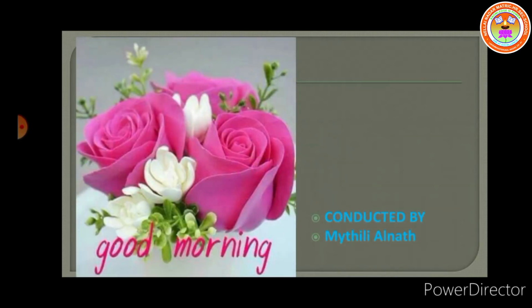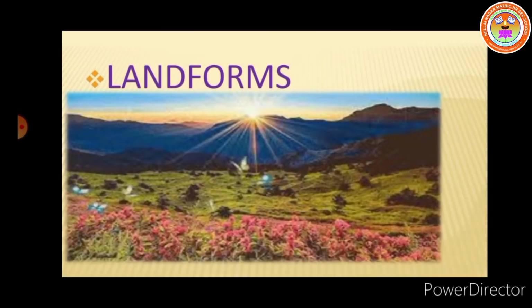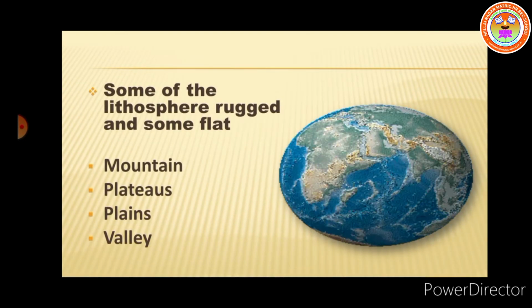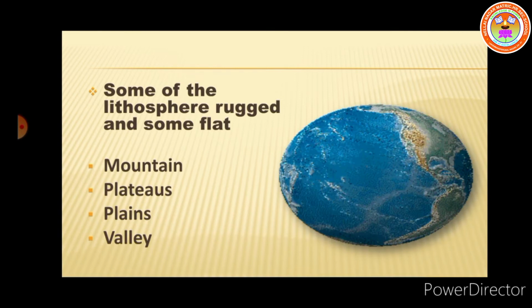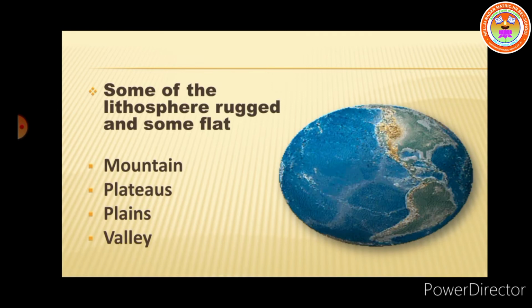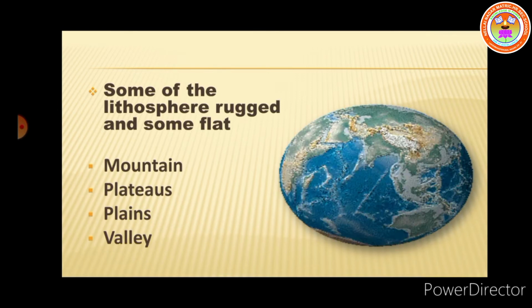Good morning, children. In this class, we are focusing on the lesson Geography, Unit 2, that is landforms. Types of landforms on the surface of the earth are created by river, glacial action, that is moving of ice, wind action, and sea wave.